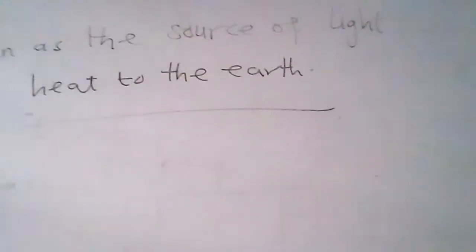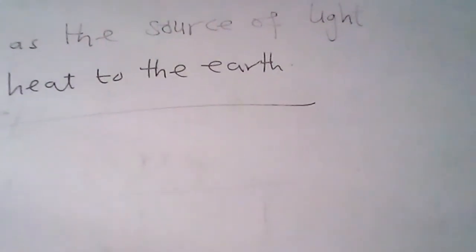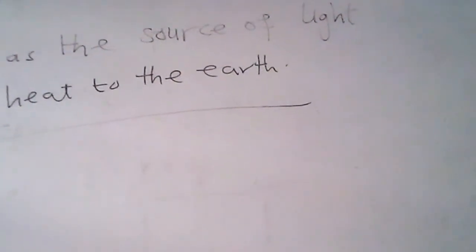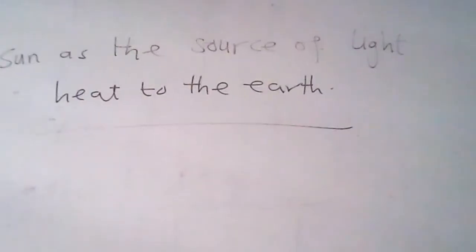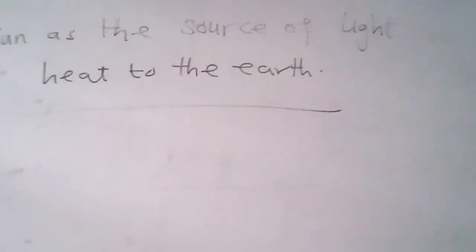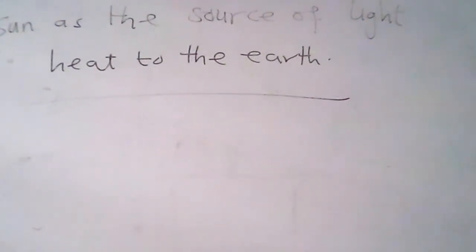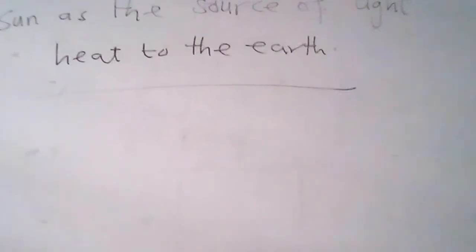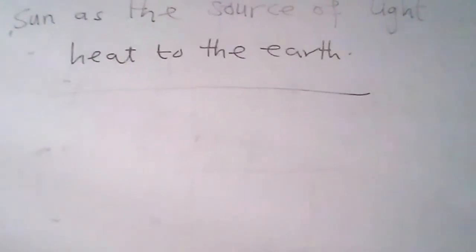So the basic facts about the sun: one is what? Sun is a star. 2. Sun is at the center of the solar system. 3. The earth moves around the sun. And then 4. The sun is 149.6 million kilometers from the earth. The sun is over 1 million times bigger than the earth.